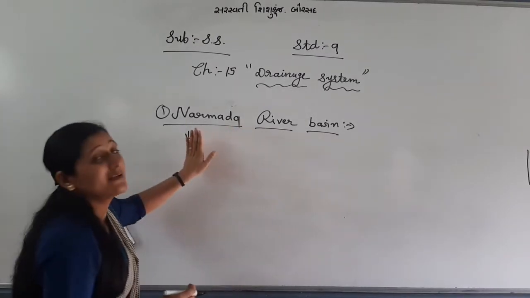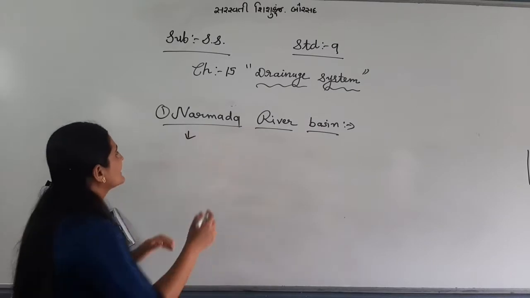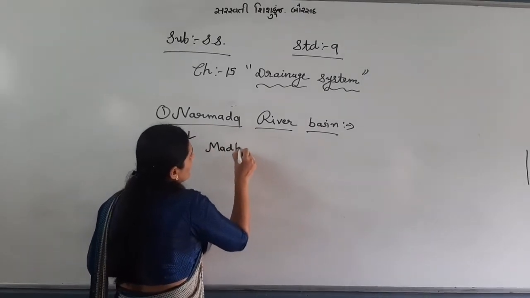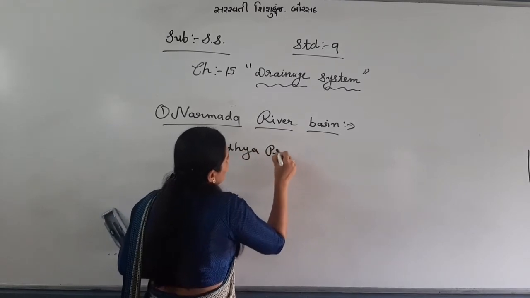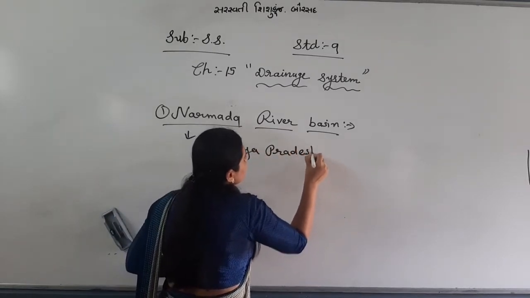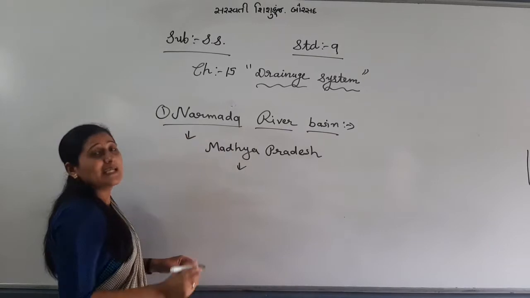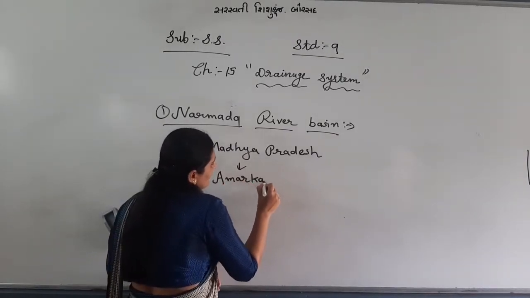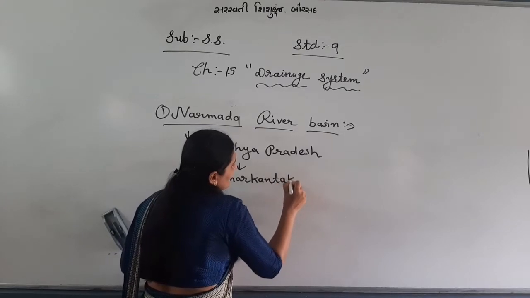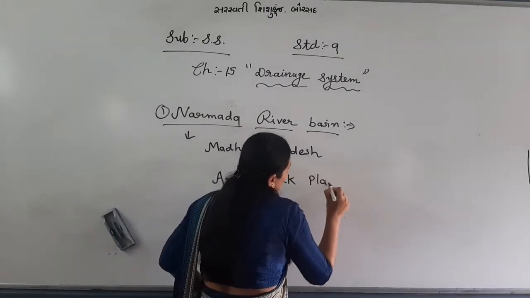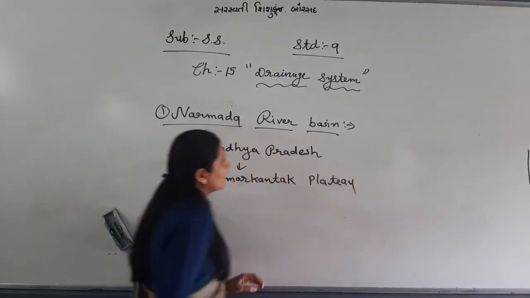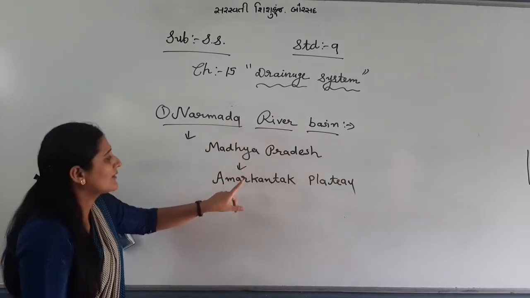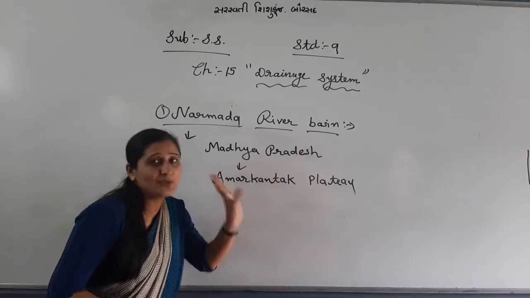So, let's see. The Narmada river originates from Madhya Pradesh. The name of the hill is Amarkantak Plateau. See, the Narmada river originates from Madhya Pradesh, from the Amarkantak Plateau.